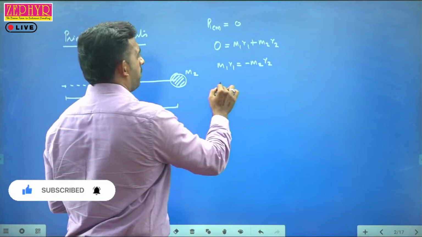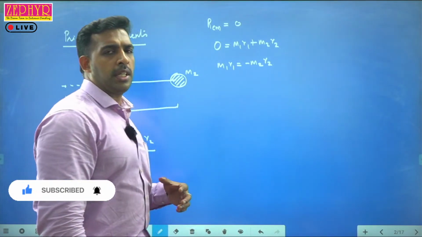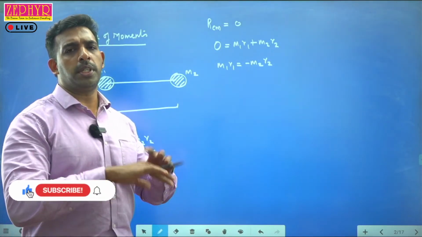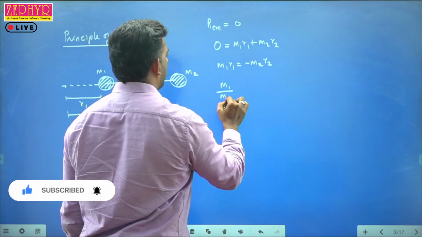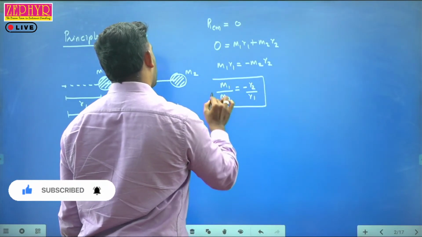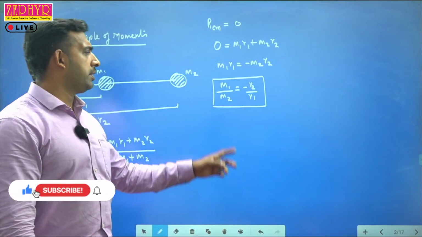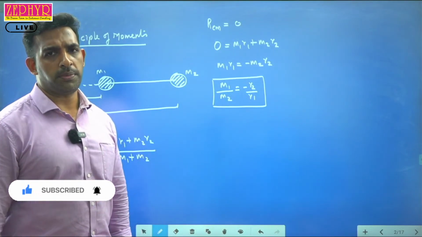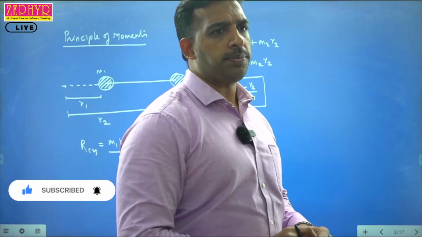That is, m1 by m2. What is this negative sign indicating? The negative sign shows that the masses are distributed on both sides of the center of mass. So, m1 by m2 is equal to minus r2 by r1. When we use this equation in numericals, we do not have to consider this negative sign, because the negative sign only indicates the distribution of masses on both sides of the center of mass. Is it clear?